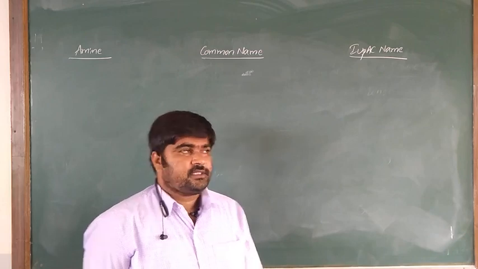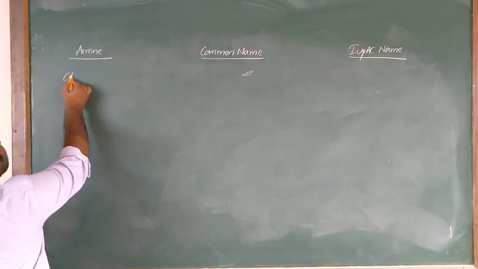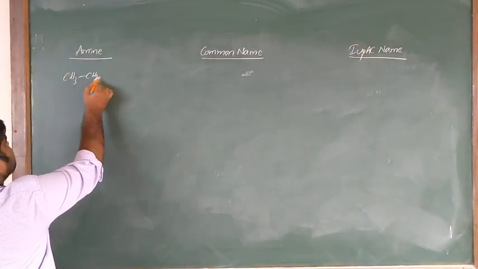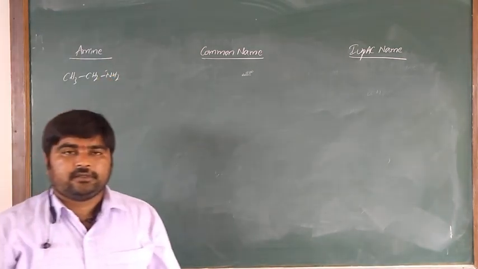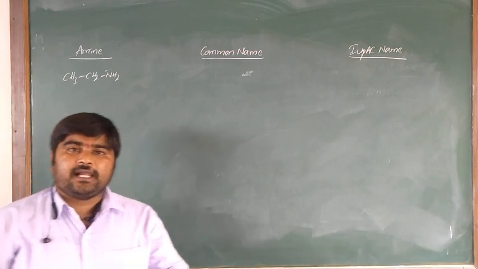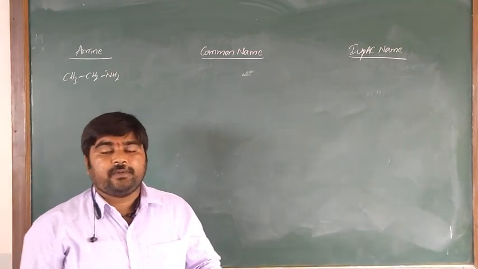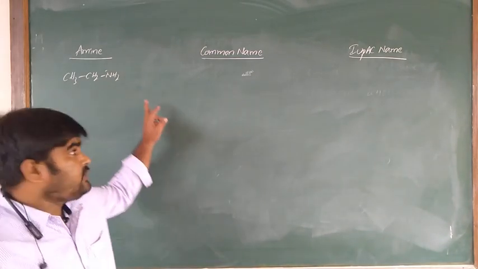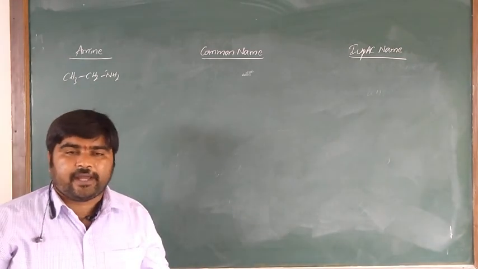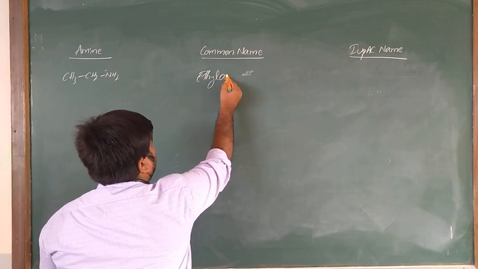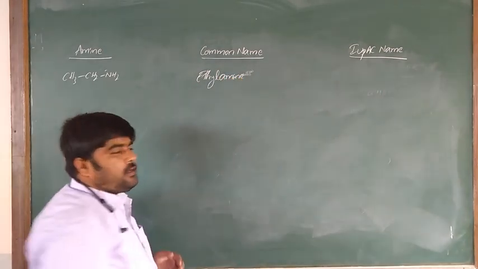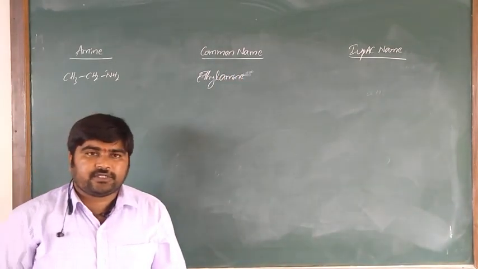So the first one is CH3 CH2 NH2. What is the common name? The common name is alkyl amine. How many carbons are present here? 2 carbons. That's why it is ethyl amine. The common name is ethyl amine.